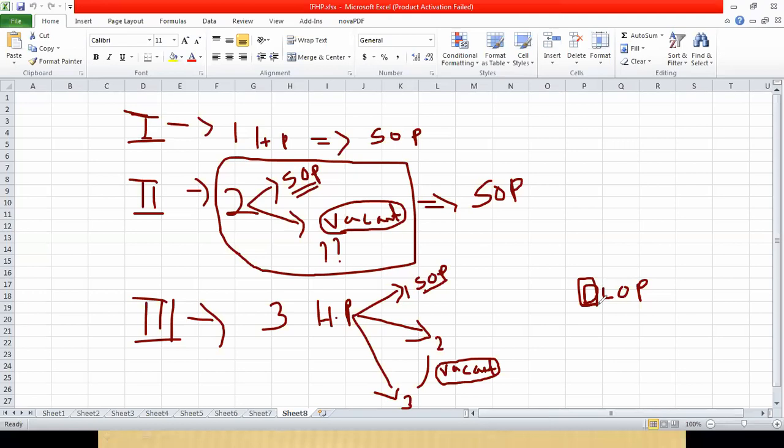So if you are having more than two house properties, and you have not let out that property, then also all the extra property will be treated as deemed to be let out, and you will have to calculate the GAV, NAV of that property.